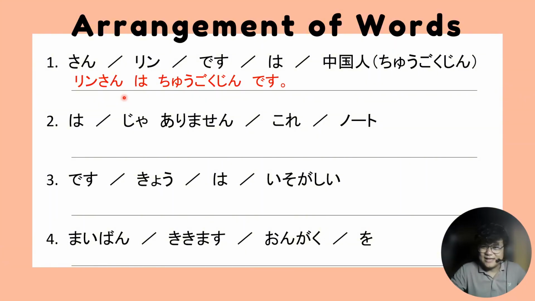But in that case, the context is not established, right? Because you will have to explain why you are using that kind of sentence. So let's say, for example, there's a room with several people of different nationalities, and then okay, so that Chinese person, that is rin san, right? So syntactically it's correct, but you will have to explain the context first. So it's difficult to pinpoint that that is a correct answer if you're going to put it in that way. Chugokujin wa rin san desu.